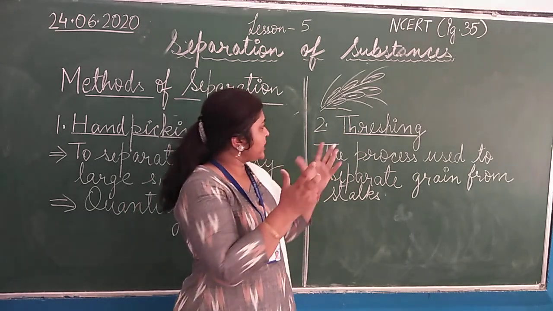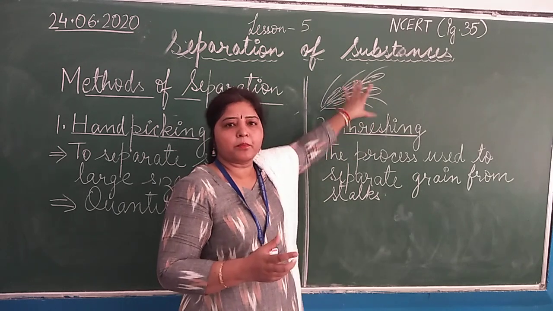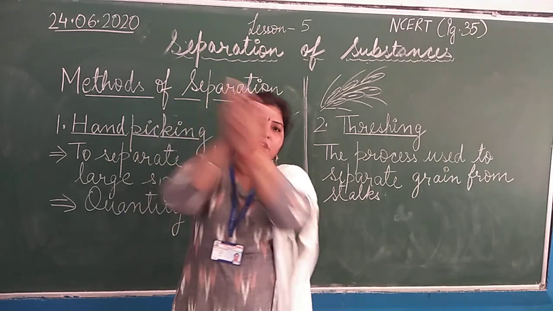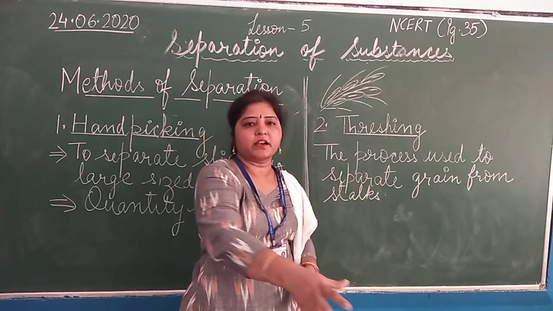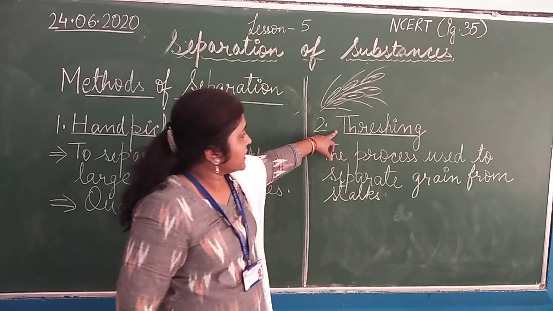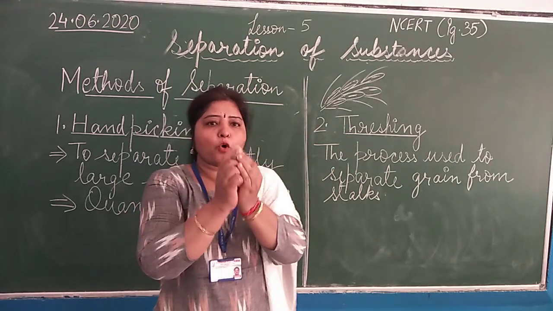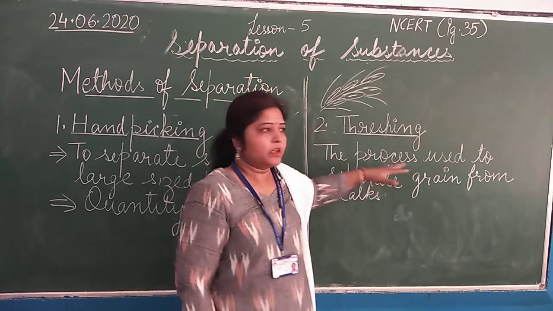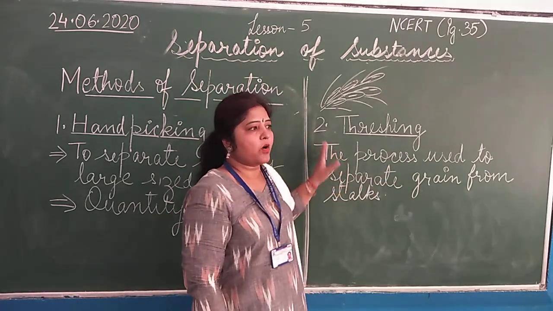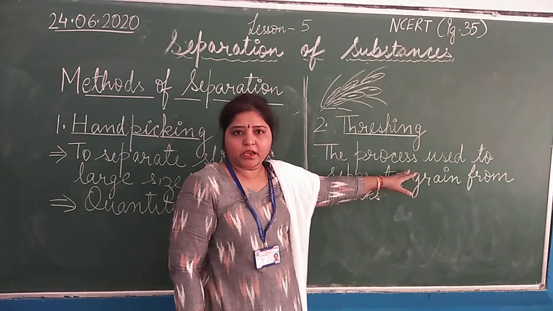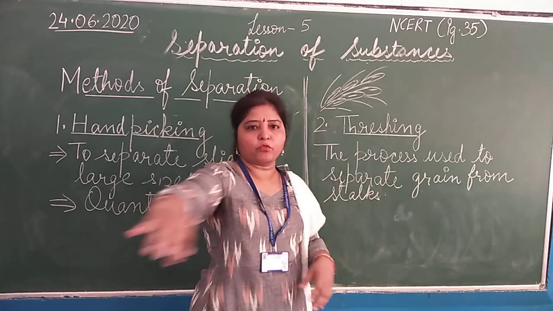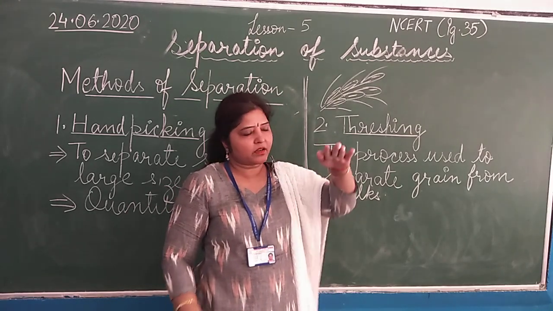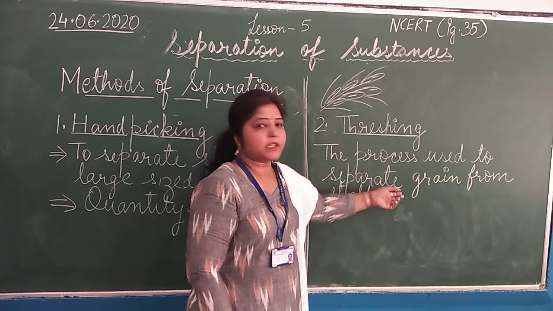Now how do the farmers do this process? What do they do? They just harvest the crop, make bundles, and then beat the bundles against some hard surface. In this way the stalks open and the grains come out. Students, generally it is also done with the help of bulls. They walk on the stalks, and due to the pressure and weight of their body, the grains come out.